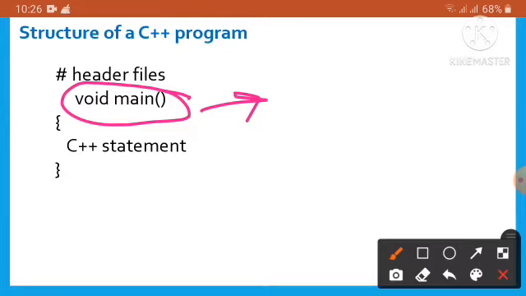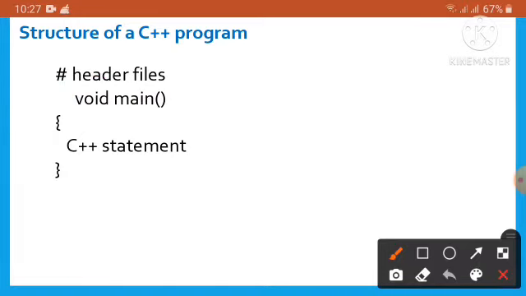So what is the function here? Function is a set of instruction which does something and returns something. Here it does not return anything to the main function, so here it is void. Void means nothing. C++ statements are written with a semicolon at the end of each statement within curly brackets.